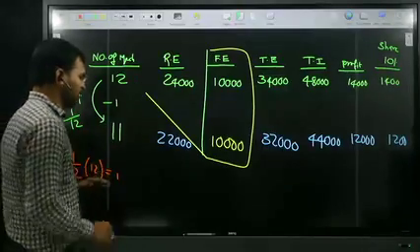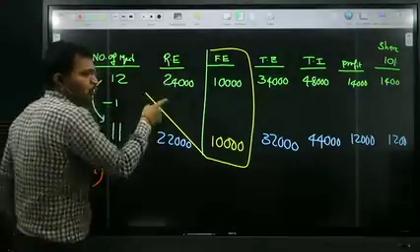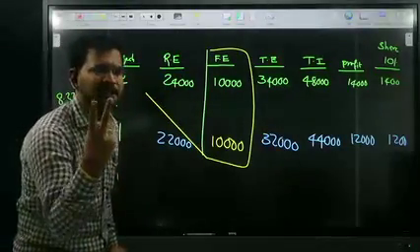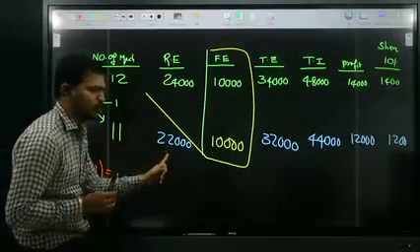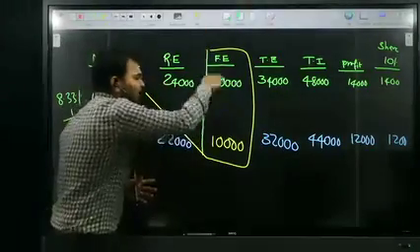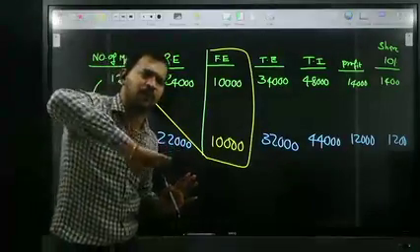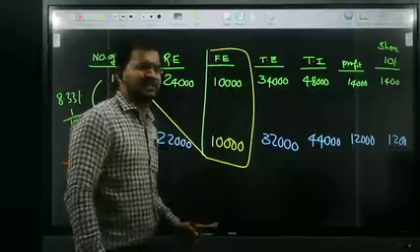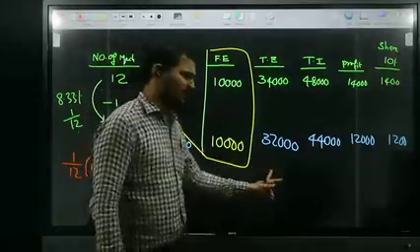Remaining missions are 11. Whenever 12 missions are working, expenditure is 24,000. Then 1 mission running expenditure is 2,000. 12 missions 24,000, 11 missions 22,000. I already told you, fixed expenditure is constant. Whether we work for 12 missions, 2 missions, or zero missions, fixed expenditure is constant. So total expenditure is 32,000.